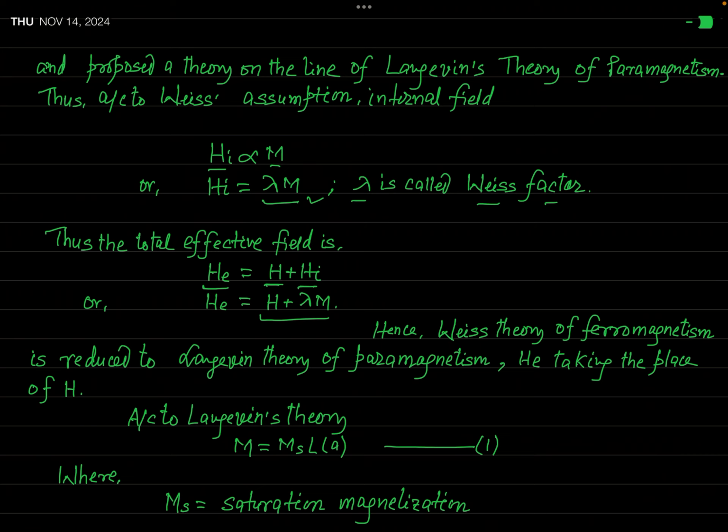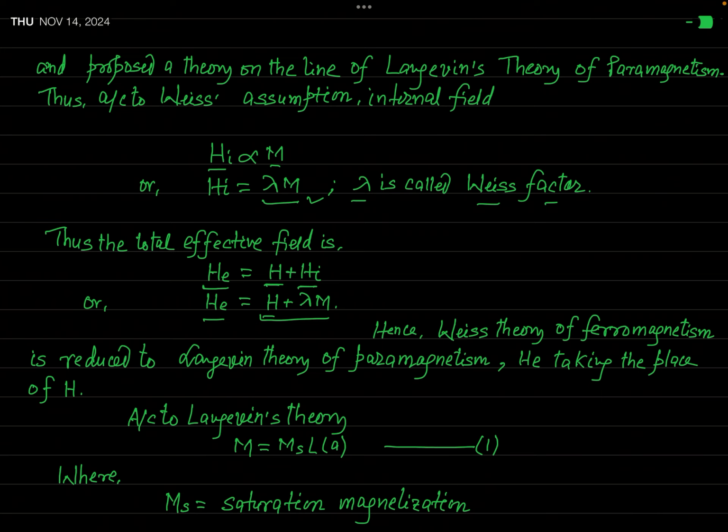So now what we have actually done, after assuming this internal field and finding the effective value of magnetic field inside a point in a ferromagnetic material, Weiss has done nothing else. He used the result of the magnetization obtained for a paramagnetic substance in the Langevin theory directly. What will be the difference? He only replaced the term H by He. Okay? This will be the only difference.